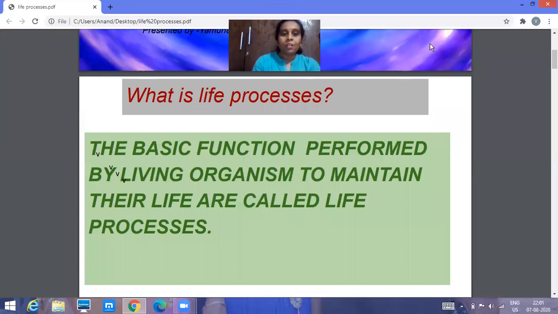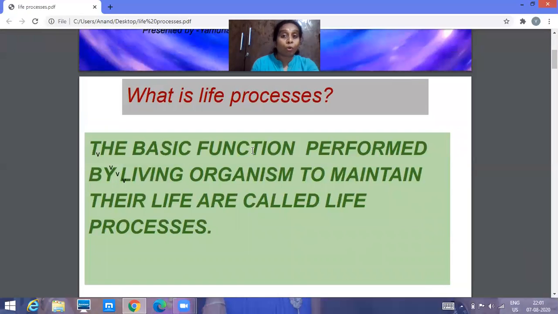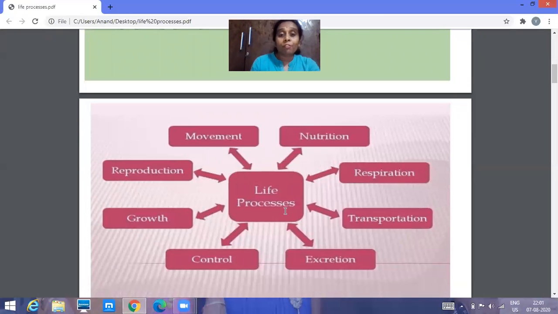Before going for that, let us discuss what life processes are. I'll repeat again, it's a basic function. It's one of the basic functions which is performed by the living organism. For what is it performed? To maintain their life. These are called life processes. Now, what are the different life processes we can come across in living organisms? There are different types of life processes, such as you can observe over here: nutrition, respiration, transportation, excretion, control, growth, reproduction, and movement.